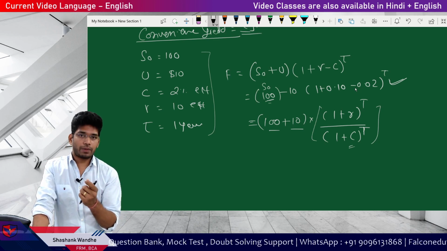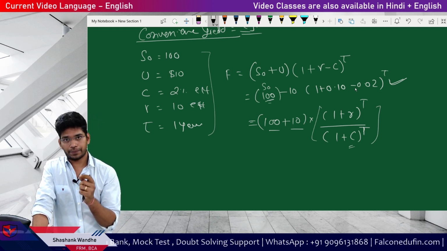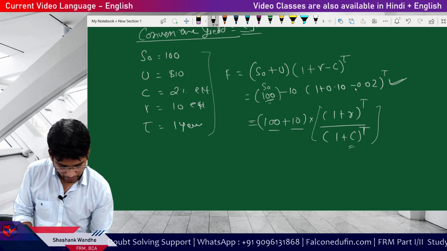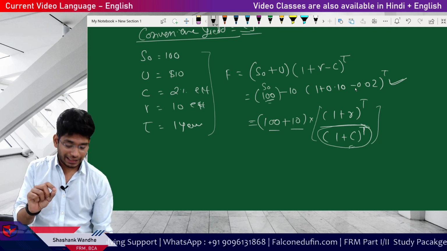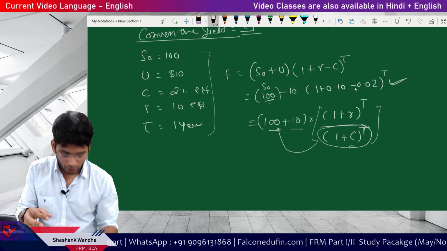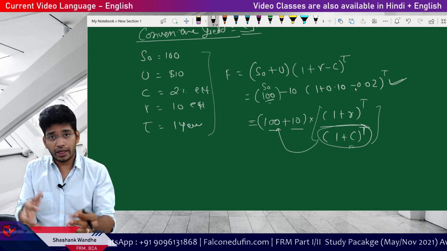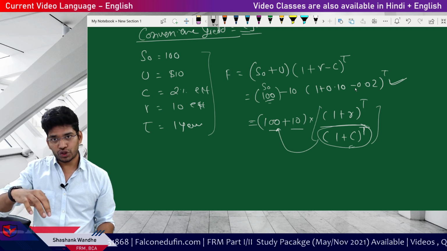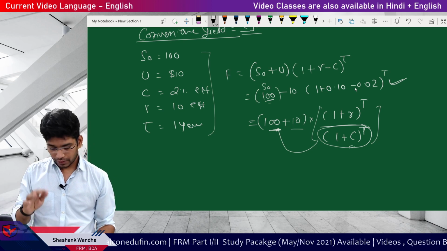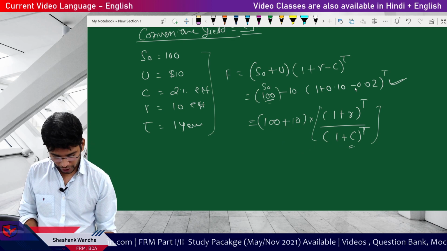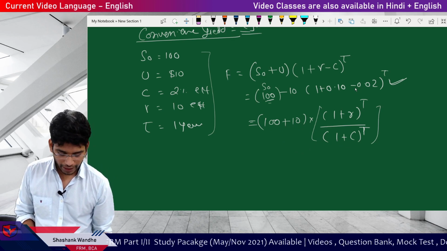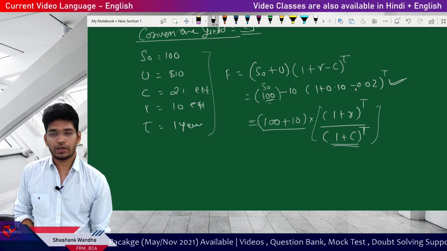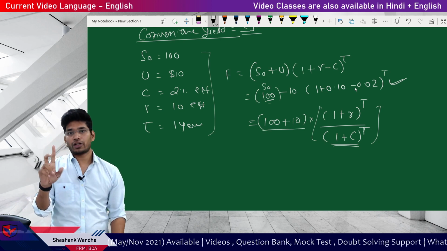If some commodity offers the convenience yield, there is an added advantage to that commodity, meaning this convenience yield is already absorbed in the price, already captured by the price. Then, to be mathematically correct, you should divide by 1 plus c to the power t, just like your dividend yield.